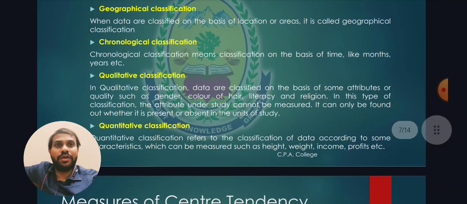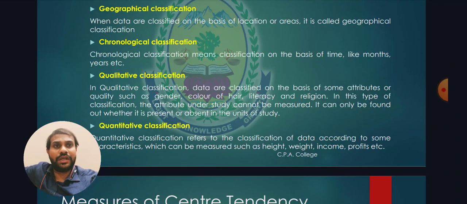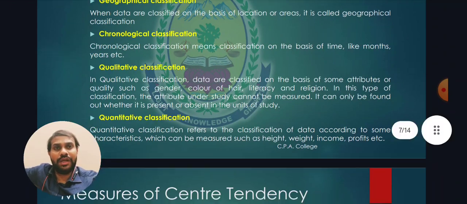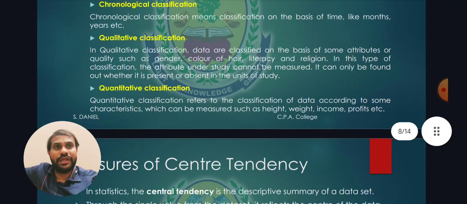So then we all know that the qualitative classification is like gender, color, hair, literacy, religion, etc. And the quantitative classification is based on height, weight, incomes, marks obtained by the students, etc.